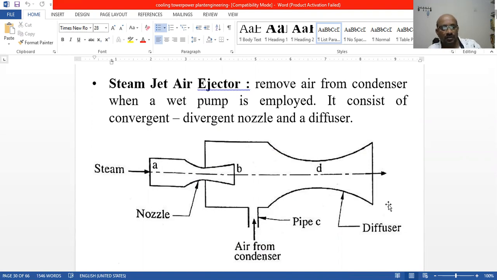After that, what is going to happen? That steam is entering into that diffuser, and again the velocity is going to be increased in that, so that finally we attain the required velocity to strike the blades of the turbine. So air is going to be entering into the condenser.